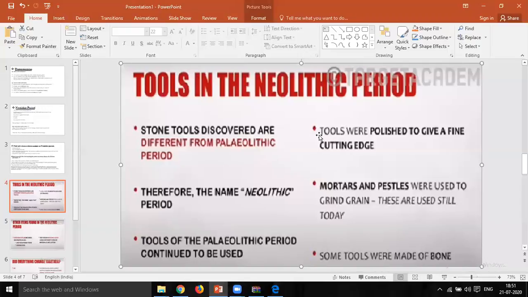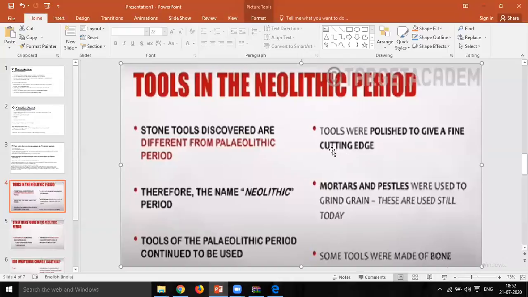And what is the fourth point here? Tools were polished to give a fine cutting edge. So the stone tools used in the Neolithic period were polished to give a fine cutting edge. They had smooth edges.